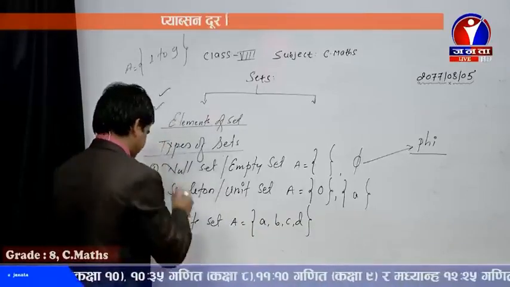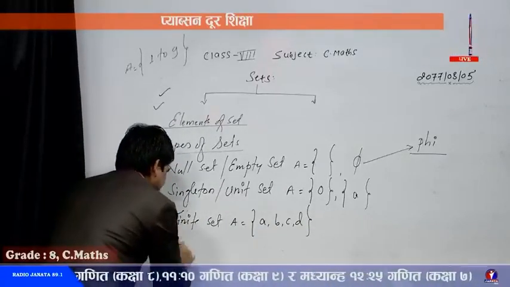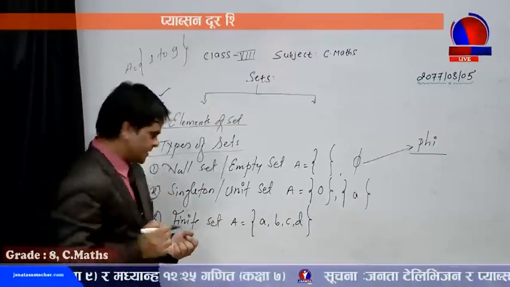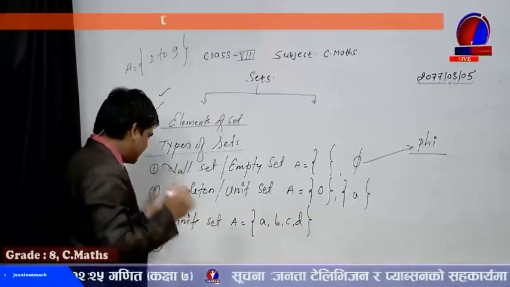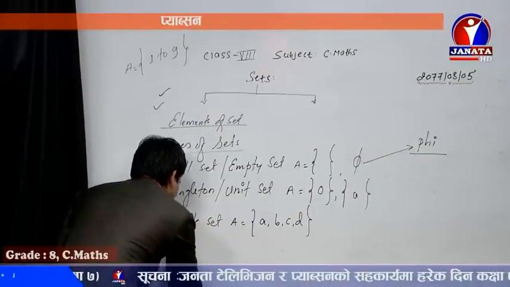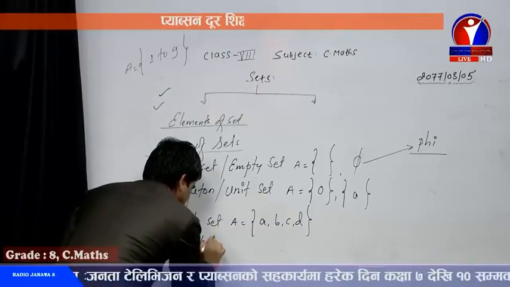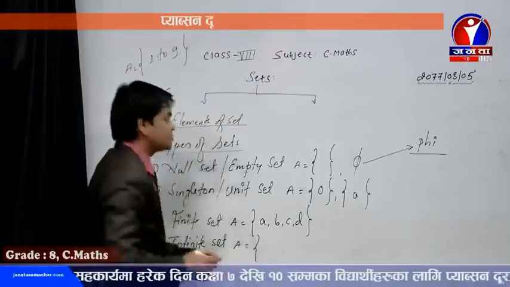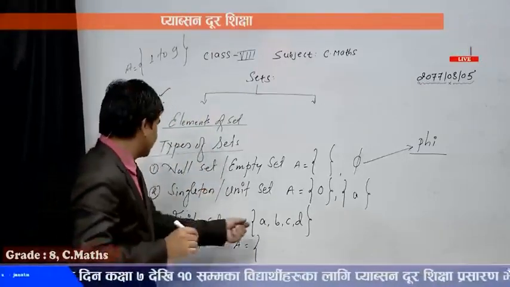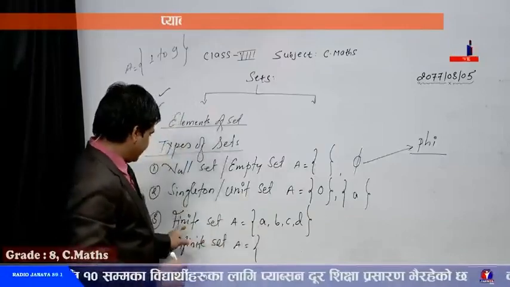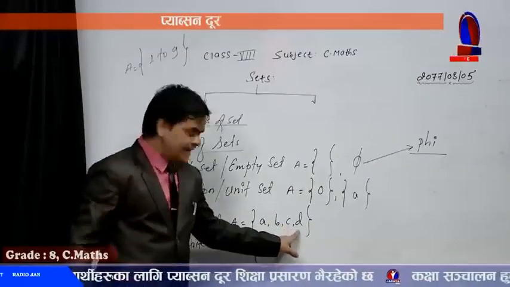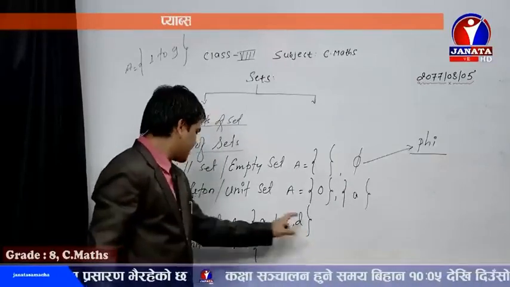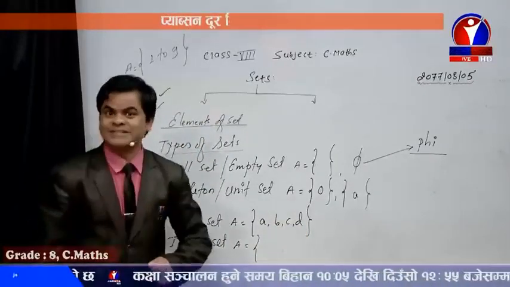Now, another type is there, dear students, that is just opposite to this finite set. What will it be? Infinite set. Of course, it should be exactly opposite to the finite set. That means if the definition of the finite set is that the last element is fixed, then here the last element won't be fixed, dear friends.